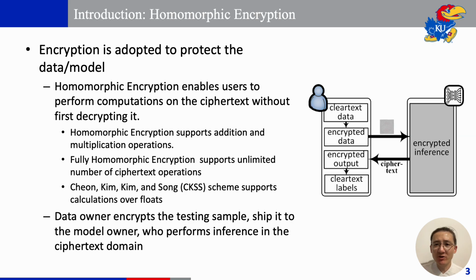So how can we run inferences while keeping both the data and the model private? Encrypting them sounds like a straightforward solution, but how do we perform inference with the encrypted models or data? This is where homomorphic encryption comes in. Homomorphic encryption lets us add or multiply encrypted data with other encrypted data or plain text. Specifically, fully homomorphic encryption allows unlimited additions and multiplications, and the CKKS scheme supports calculations on floating point numbers.